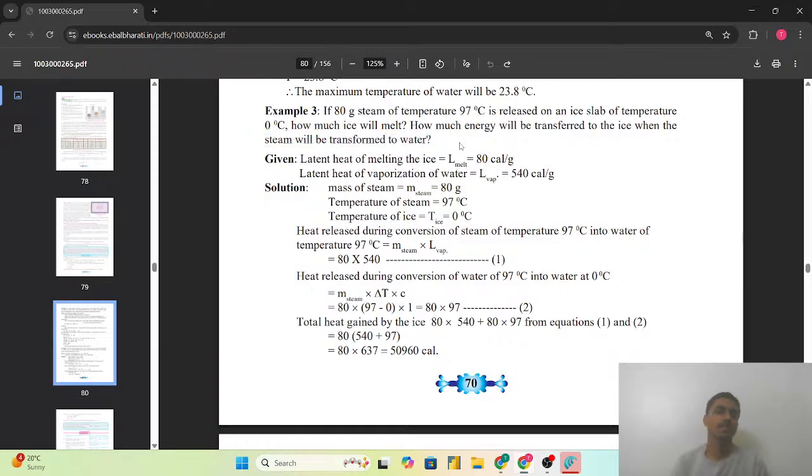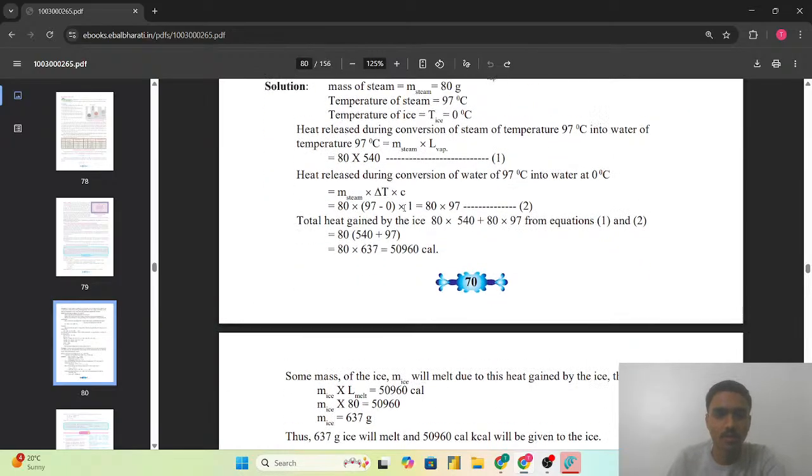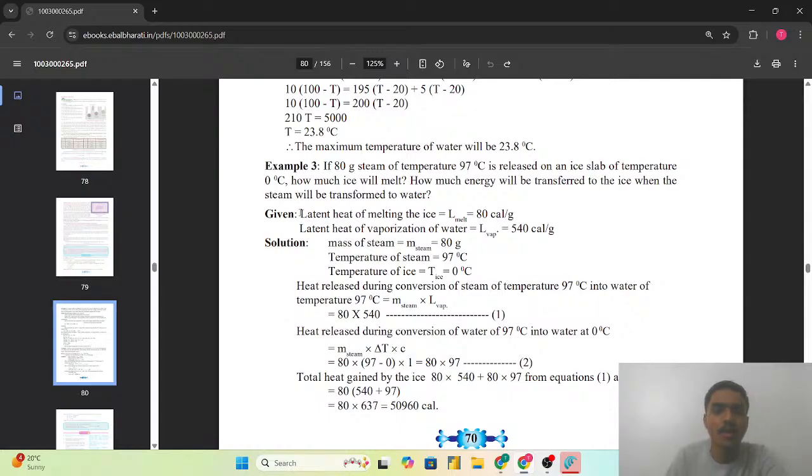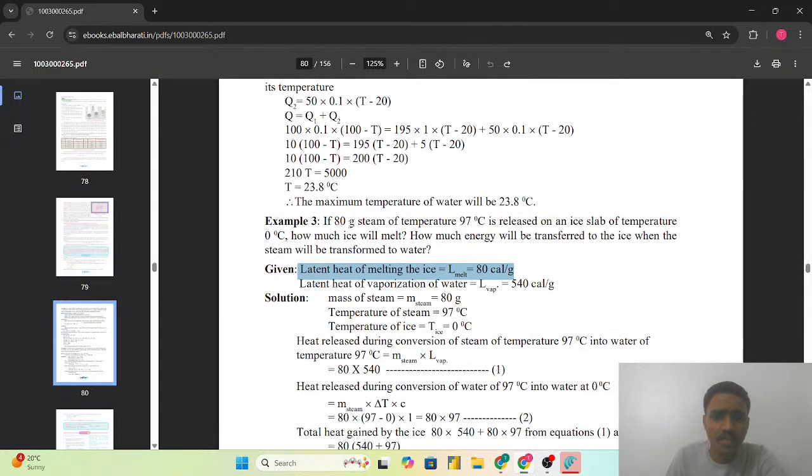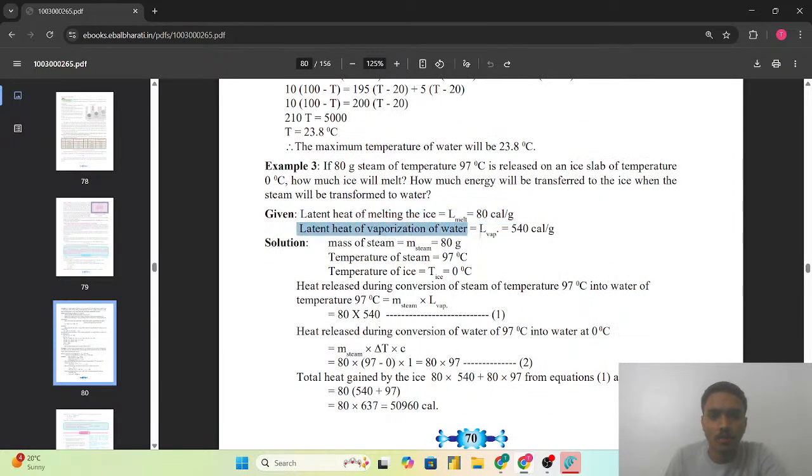This numerical is about the latent heat of melting of ice, that is, latent heat of fusion, and latent heat of vaporization. So we have to check only the state change. We see in detail in this numerical that the latent heat of melting ice is given as 80 kilocalorie per gram, and the latent heat of vaporization of water is 540.